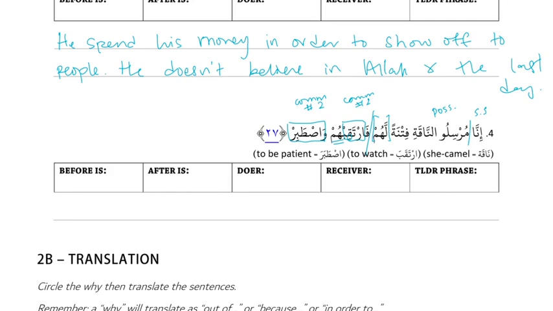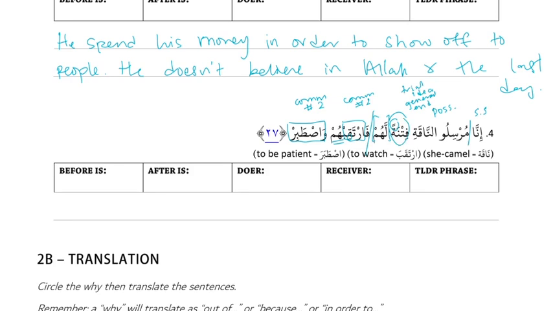And then let's do some sorting. What are we going to do with fitnatan? Well, fitna means a trial. Right, a fitna is a trial, and so it's an idea. It's coming at the end of the sentence because فارتقبهم is a new sentence. Right, it's a new sentence. So it's coming out of the sentence minus the TLDR. It has the end label. General and at the end. Did I already say that? No, you didn't. General and at the end. So it meets all the conditions for the Y. So it's a Y. Let's translate.